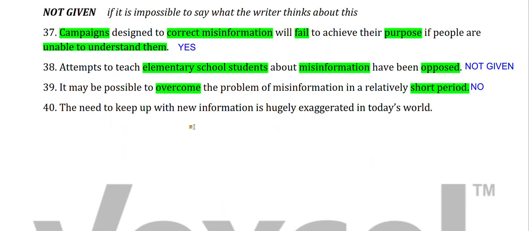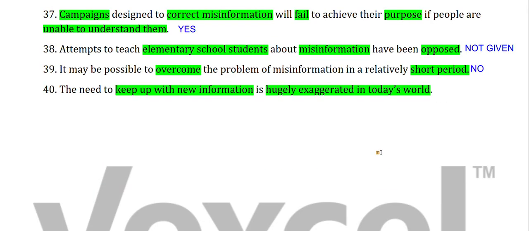The need to keep up with the new information is hugely exaggerated in today's world. So we have to keep up with new information, and this particular need is hugely exaggerated in today's world, meaning to say it is made bigger than it needs to be. So we have to find that when the information will be true, when yes, the need to keep posted or updated is quite important or significantly important in today's world.